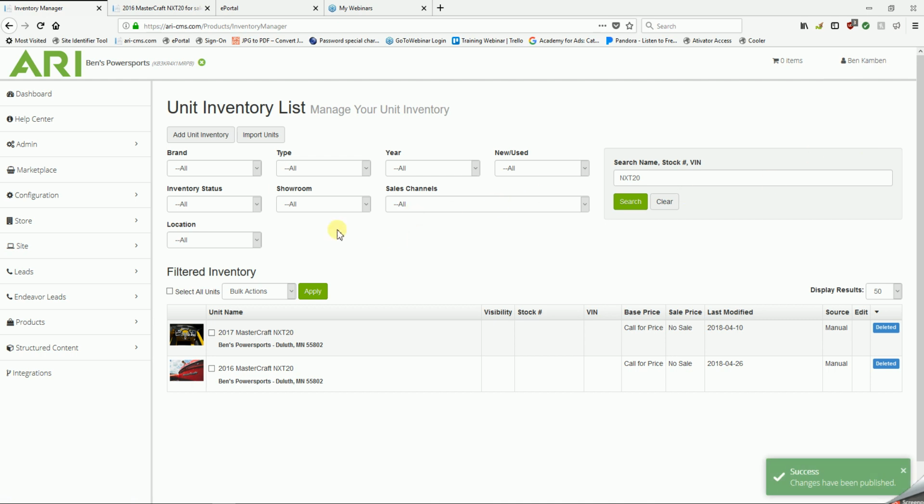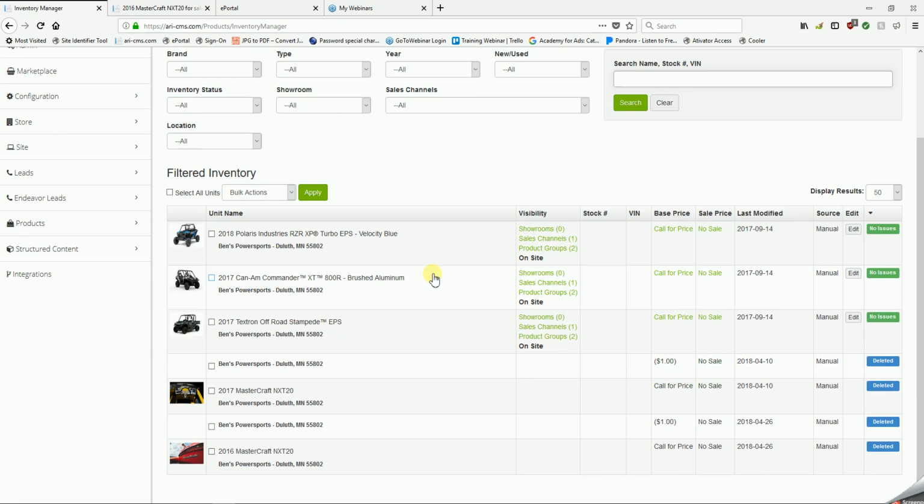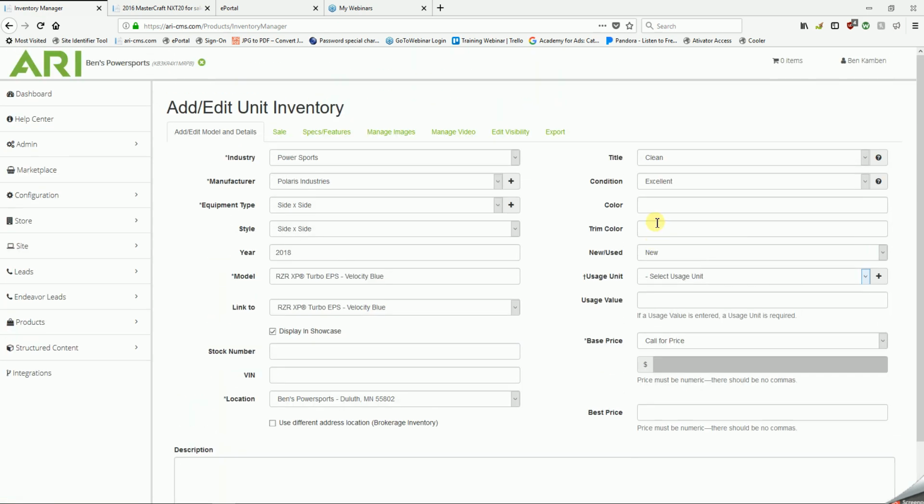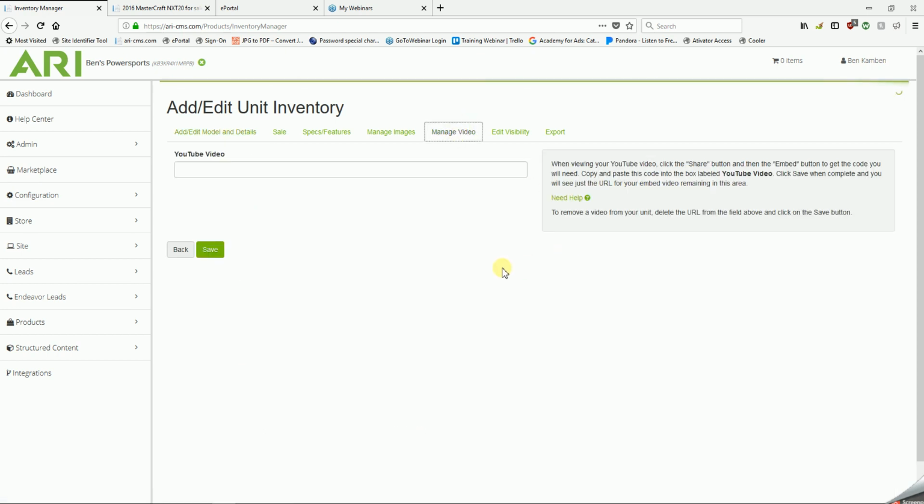Now, one of the areas that I simply forgot to show all of you is where you can add a YouTube video to a particular unit, to any unit that you put in the system. So we'll use this 2018 Polaris Industries Razor we have up here as an example. We'll click on Edit. And if you'd like to add a demonstration YouTube video or just someone out having fun on this unit, go to the tab up top that says Manage Video.